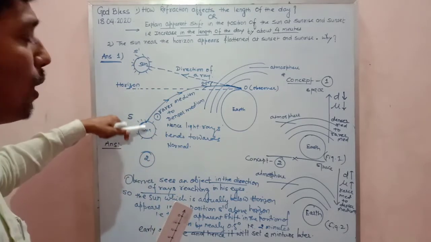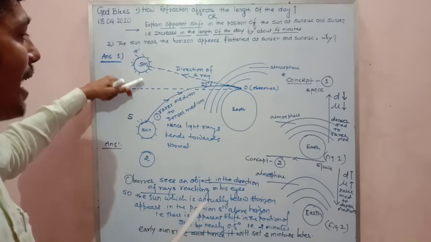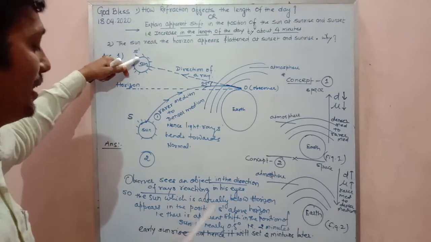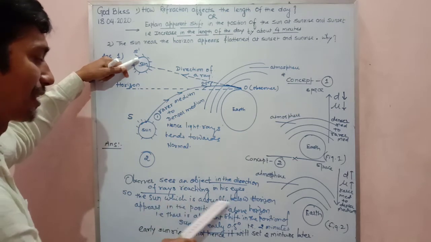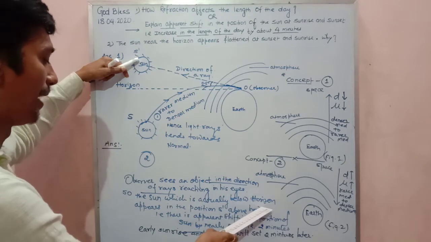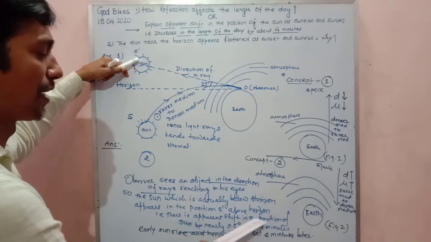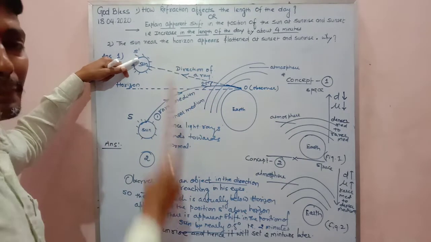Earlier it was below the horizon, but now the sun has apparently shifted and is observed above the horizon. I have written this: the sun, which is actually below the horizon, appears in the position S dash above the horizon. There is an apparent shift in the position of the sun by nearly 0.5 degree.